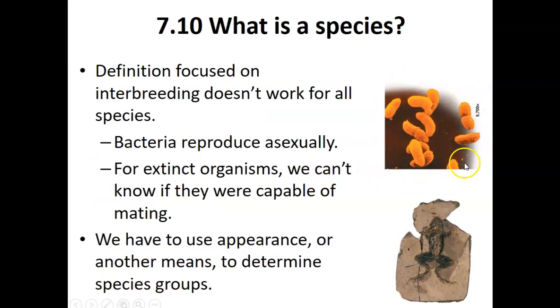As we remember, we talked about prokaryotic cells. Many living organisms, such as bacteria and archaea, are prokaryotic cells. When they reproduce, they go through non-sexual reproduction through binary fission. So their offspring are produced identical to their parents. There's no interbreeding required. But bacteria has many species under that domain, and so does archaea. So when you use the definition of species to define prokaryotic cells, the definition does not apply.